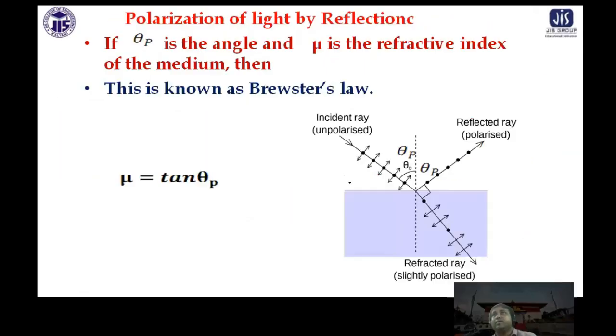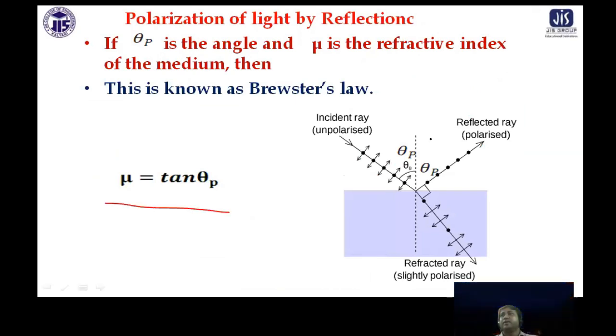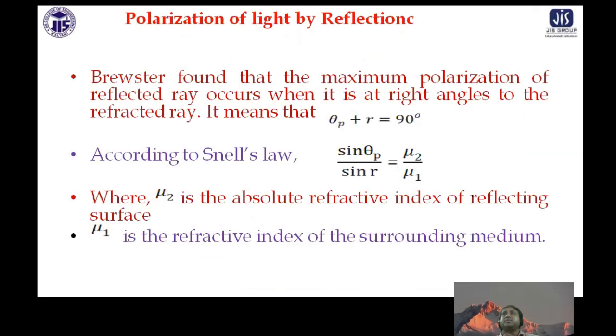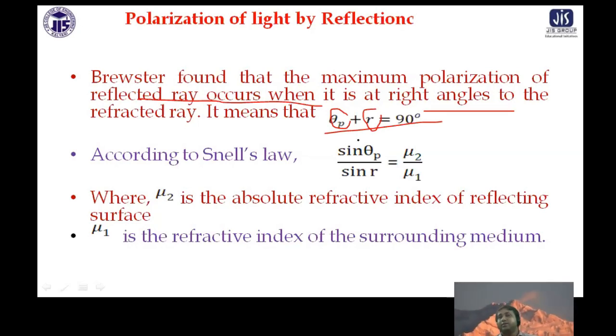So if you look here, the first condition is that mu is equal to tan theta, and the angle between the reflected beam and the refracted beam is equal to 90 degrees. Now Brewster found that the maximum polarization of the reflected ray may occur when theta p plus r equal to 90 degrees. They are at right angles to each other. That is the maximum, when the reflected ray is at right angles to the refracted ray.